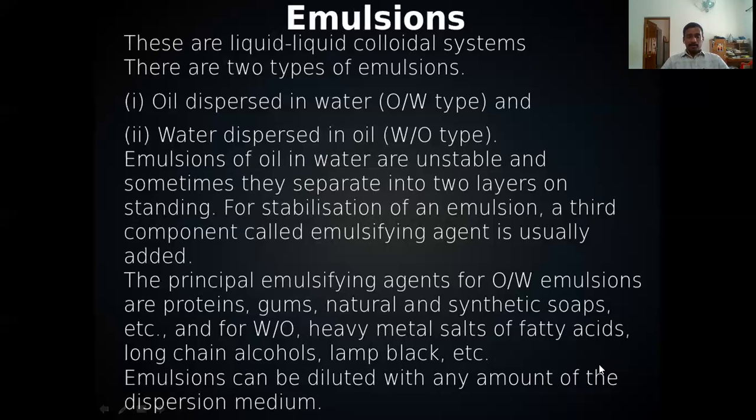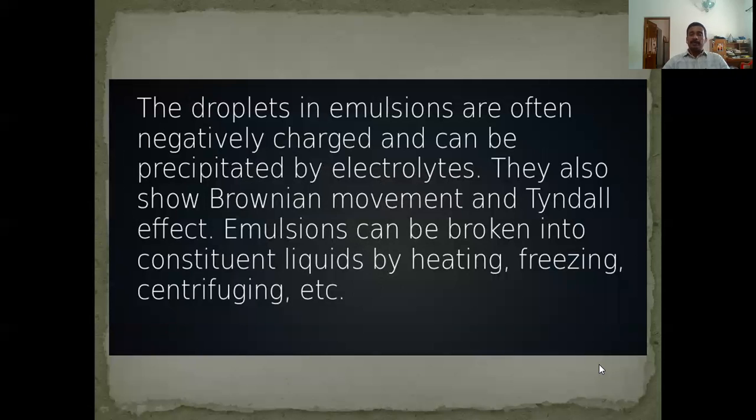Here you can see emulsions can be diluted with any amount of the dispersion medium. So oil in water type emulsion can be diluted with water, and water in oil type can be diluted with the oil. These emulsions show the properties of colloids.